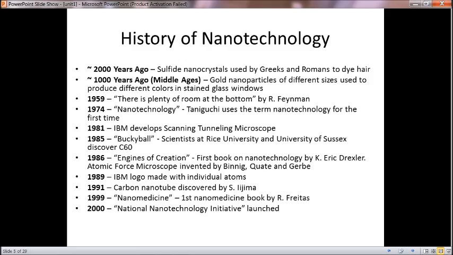In 1989, the IBM logo was made with individual atoms. In 1991, the carbon nanotube was discovered by S. Iijima. In 1999, the first nanomedicine book by R. Freitas was published. In 2000, the National Nanotechnology Initiative was launched. Thereafter, many nanotechnology research labs have been developed in our country, and even now the Nano Mission is there to promote nanotechnology research in our country.